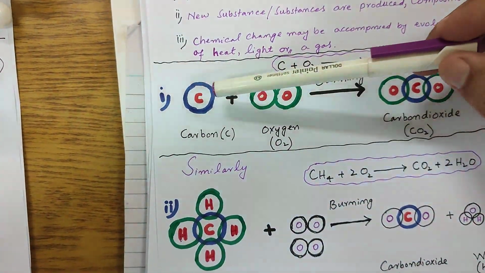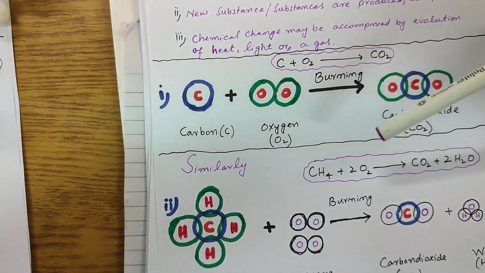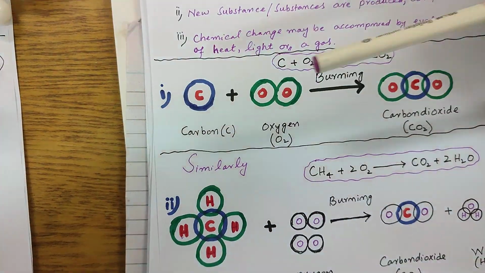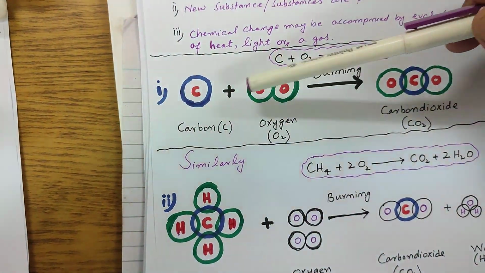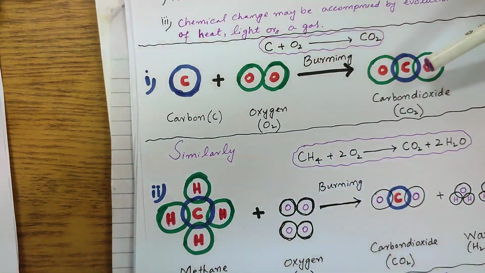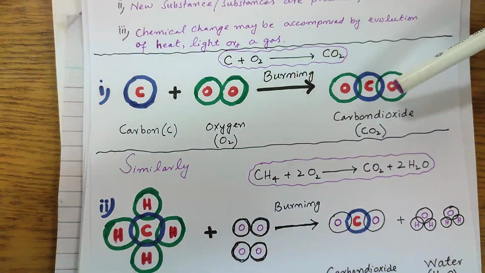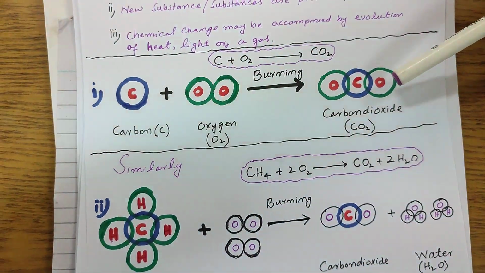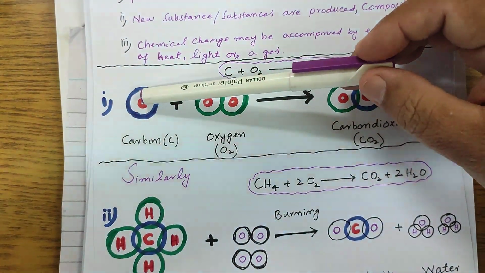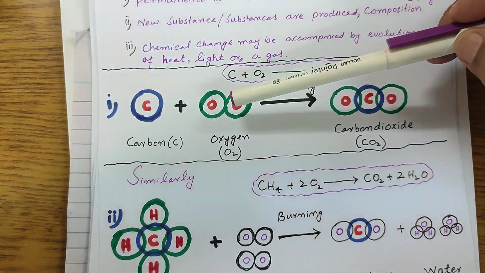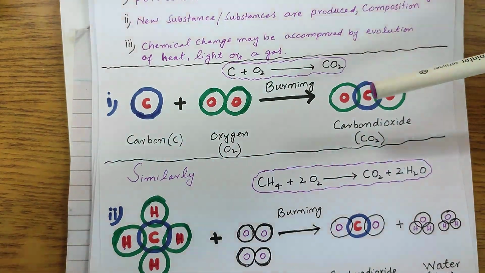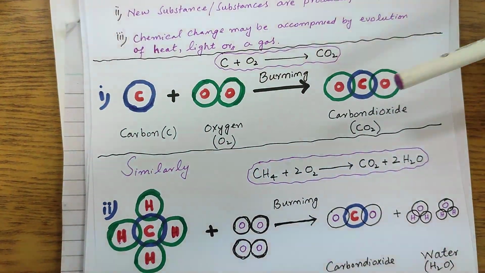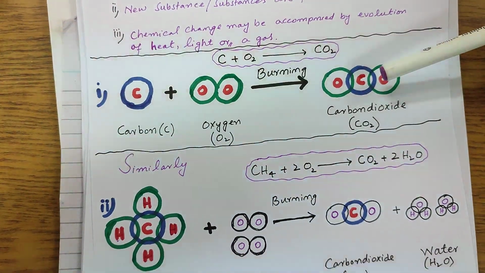So both these two processes, I may say they assist the process of combustion or burning. But when these two combine chemically and produce a new substance, which is the carbon dioxide, it has entirely different properties. You see, here carbon was burning by itself, oxygen was helping in burning process, but when they combine together to form carbon dioxide neither does it help nor does it burn by itself.